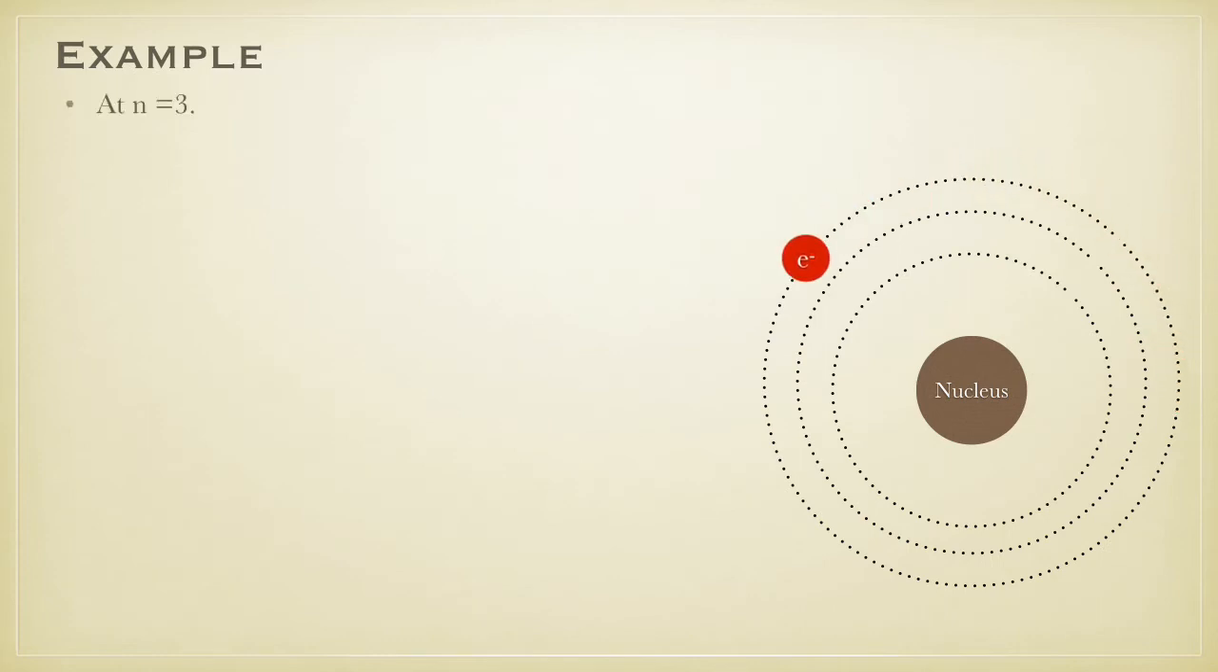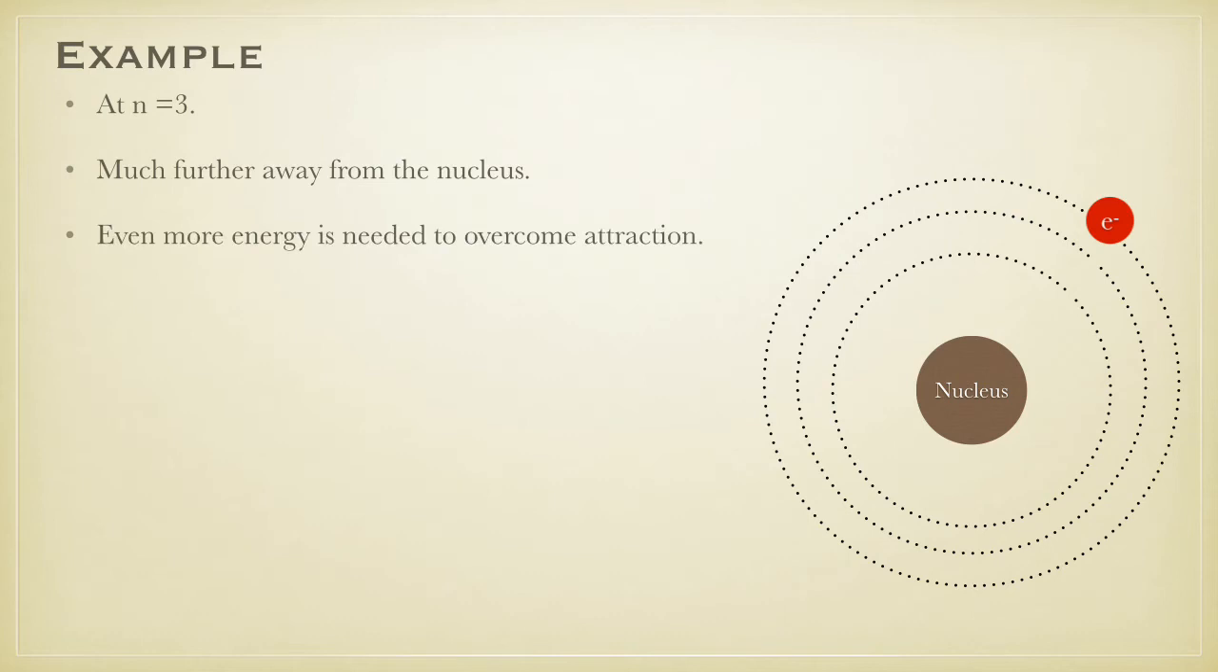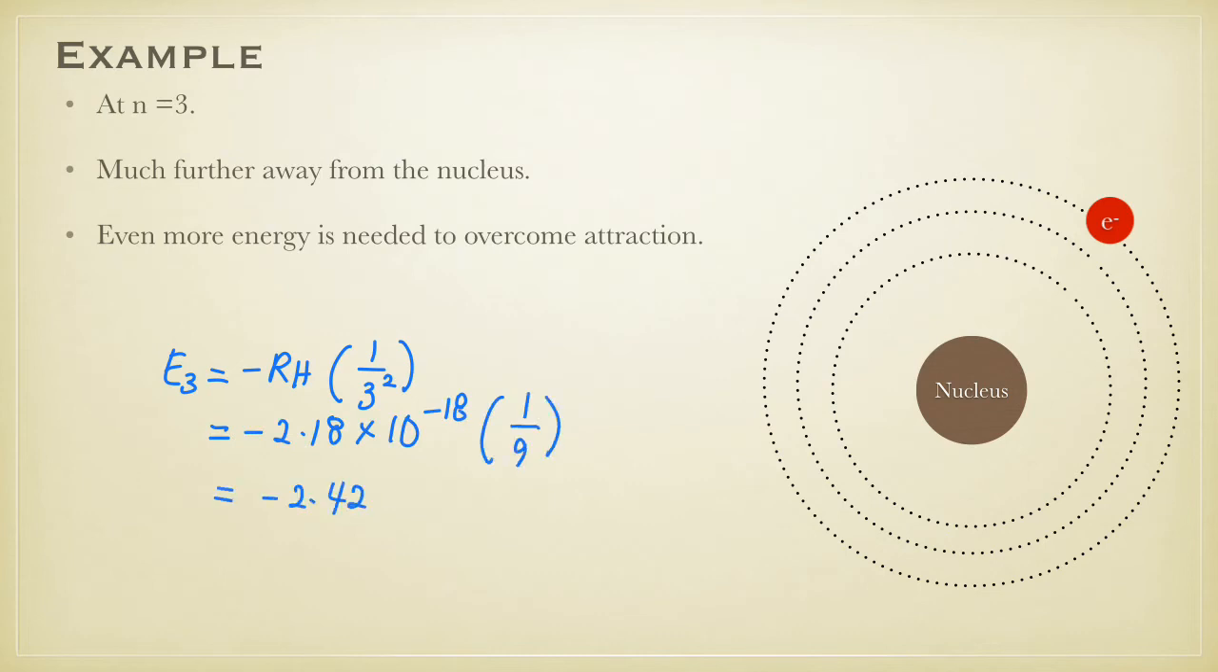Similarly, we can calculate the energy of electron at n equals 3. Since it is much further away from the nucleus, we can expect more energy is needed. By substituting n equals 3 in Bohr's formula, we will get the energy needed is negative 2.42 times 10 to the power of negative 19 joule.